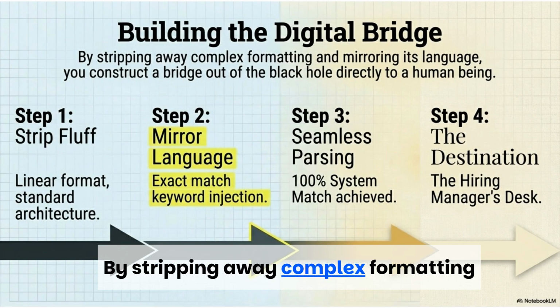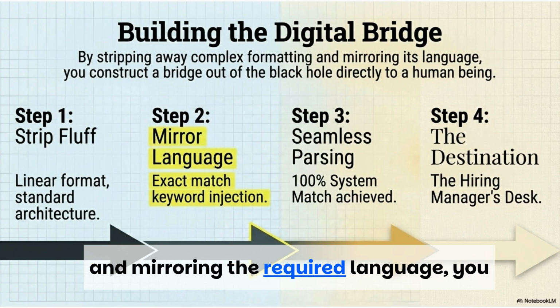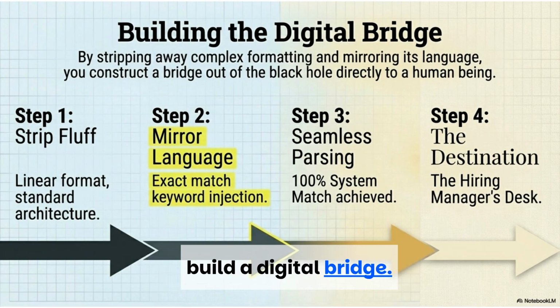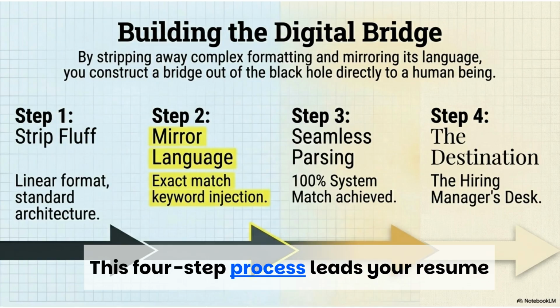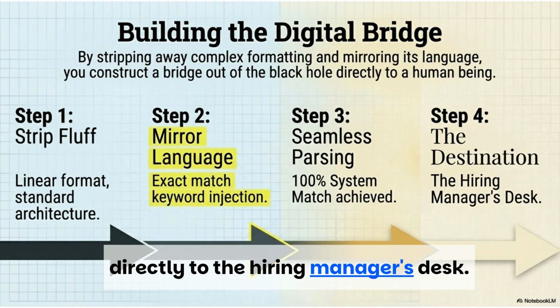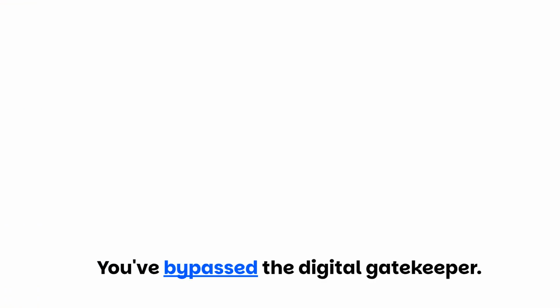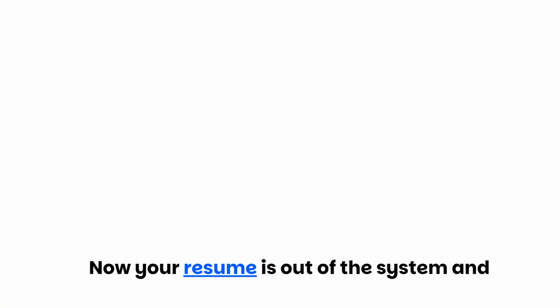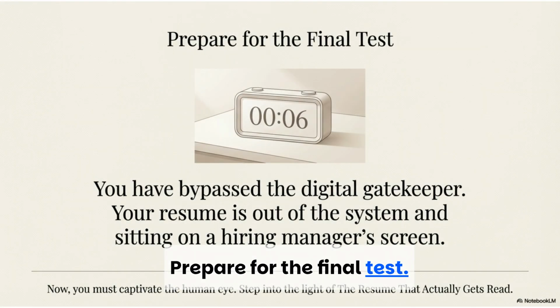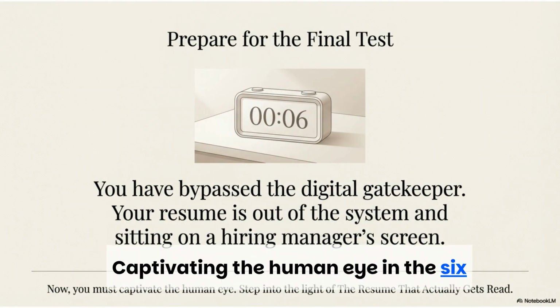By stripping away complex formatting and mirroring the required language, you build a digital bridge. This four-step process leads your resume directly to the hiring manager's desk. You've bypassed the digital gatekeeper. Now your resume is out of the system and sitting on a hiring manager's screen. Prepare for the final test, captivating the human eye in the 6-second review.